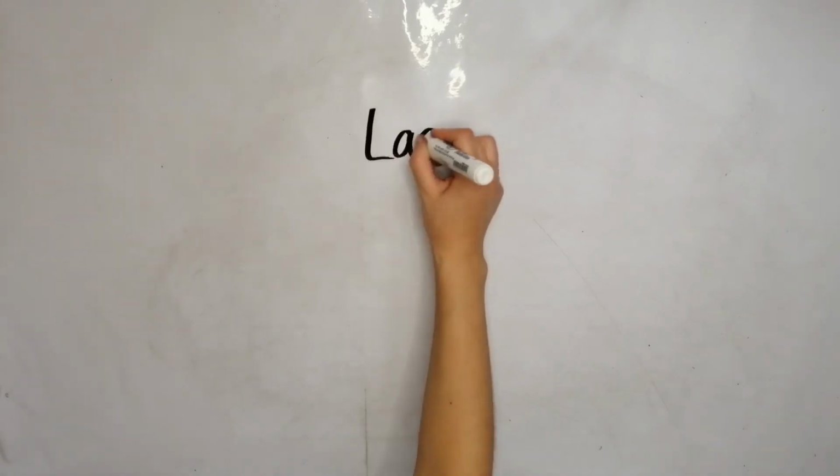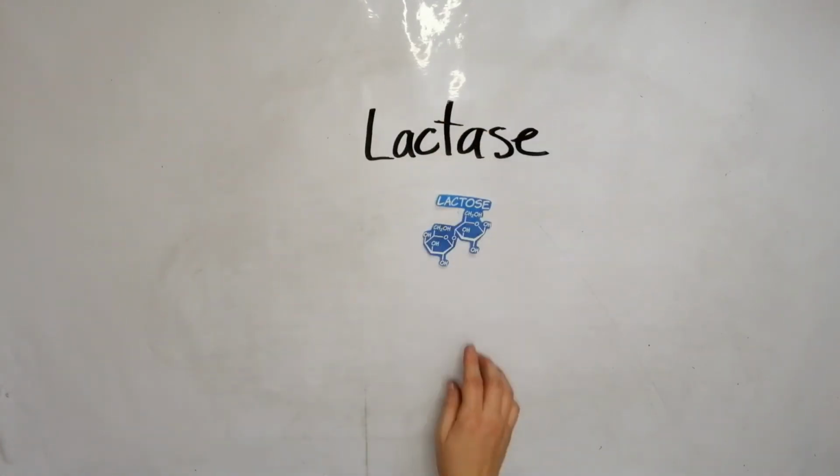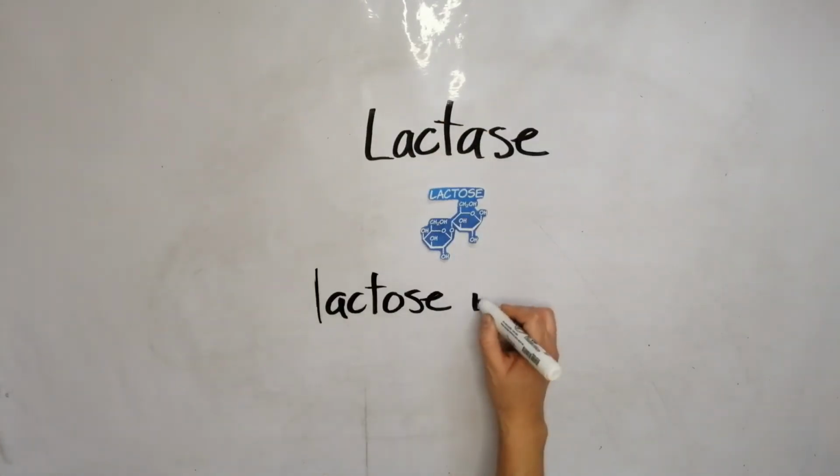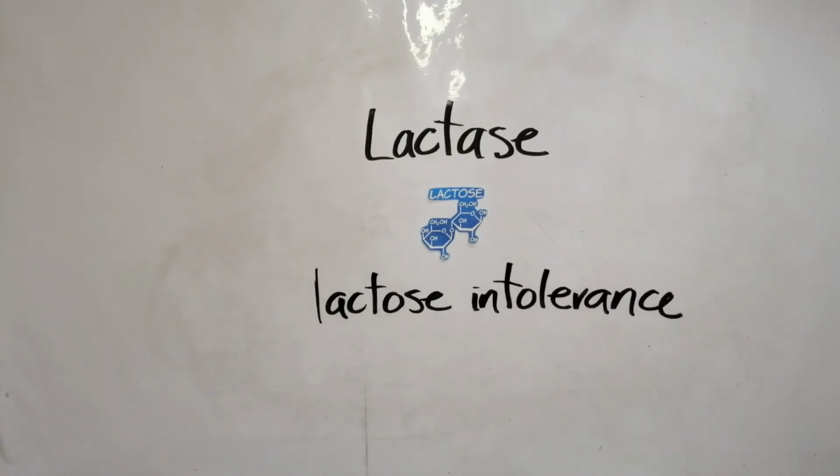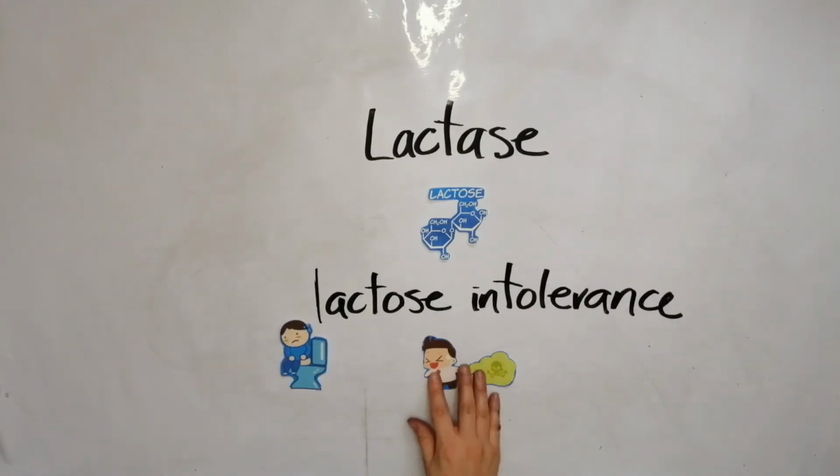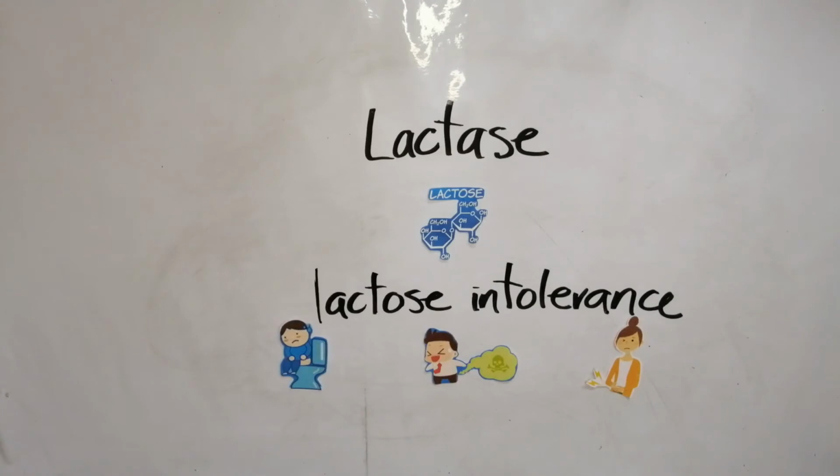The lack of any of the enzymes could cause illness. The most common is the deficiency of lactase, which leads to lactose intolerance, or in other words, diarrhea, gas, and cramps caused by the fermentation of non-digested lactose present in milk and derivatives.